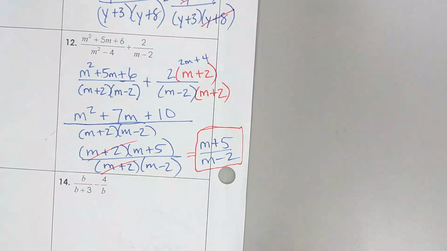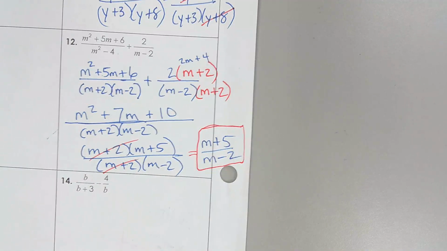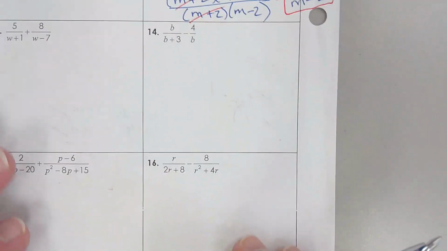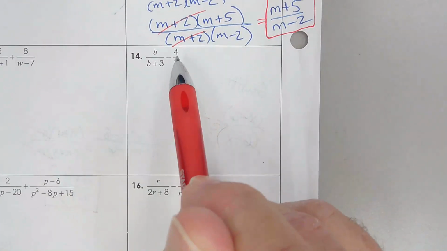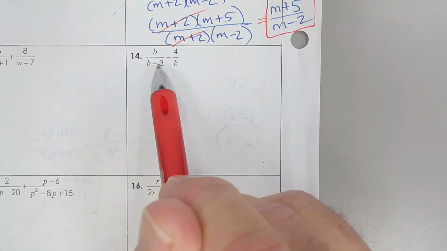Okay, how are you feeling? Are you feeling okay? I think we're doing pretty well with this. Why don't we try and do one that some people might struggle with a little? Okay, number 14. I think some people might struggle with this because b doesn't go into b plus 3.